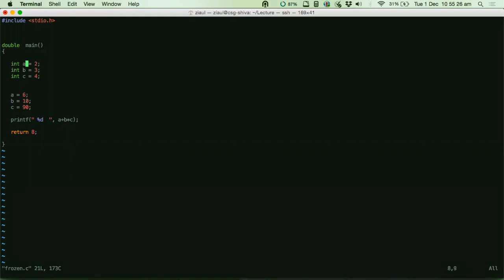So what have I put at the very beginning? I have put 2, 3, and 4. Now those slots have been initialized. So this is what is called variable initialization. And this is called variable declaration.